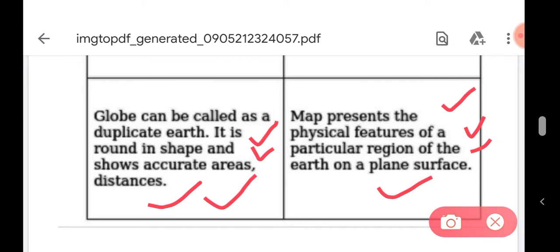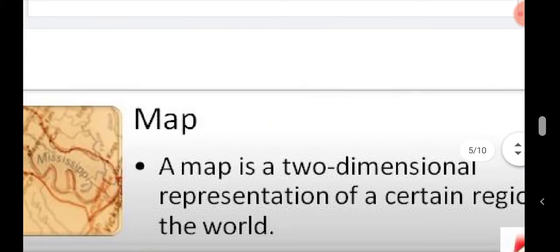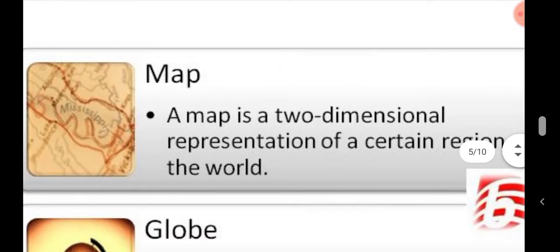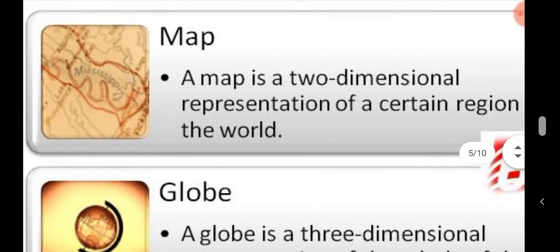Globe also shows us accurate area and distance by the help of its grid, the grid which is made by some latitudes and longitudes. So you can watch the previous video to understand what is grid. Map presents the physical features of a particular region of the earth on a plane surface. So students, now you can understand what is map. Map is a two-dimensional representation of a certain region of the world.